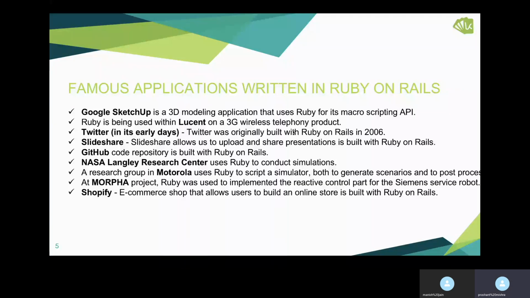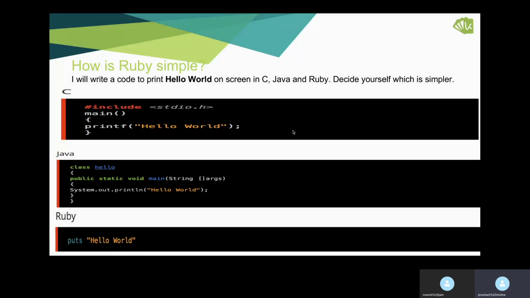Here is the list of famous applications written in Ruby on Rails. Here you can see Google SketchUp, Twitter, SlideShare, and even NASA uses it for conductor simulation. Morpha is a project used by Siemens, and Shopify is a famous e-commerce platform written in Ruby on Rails.